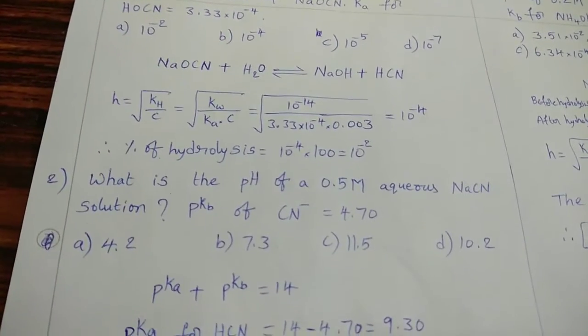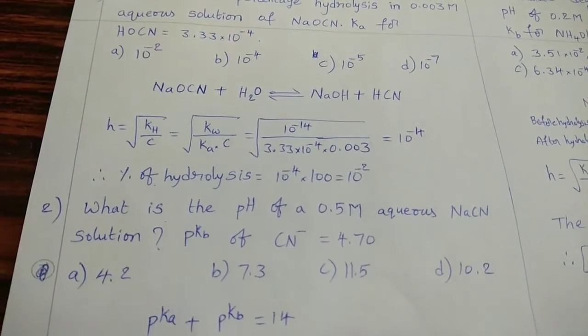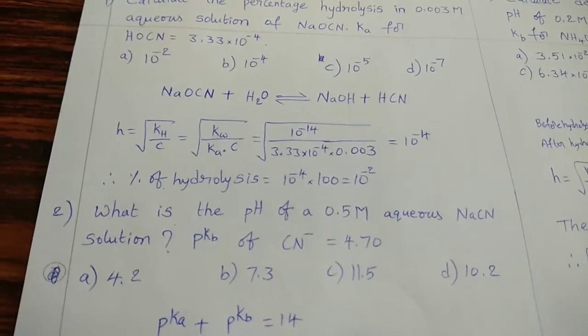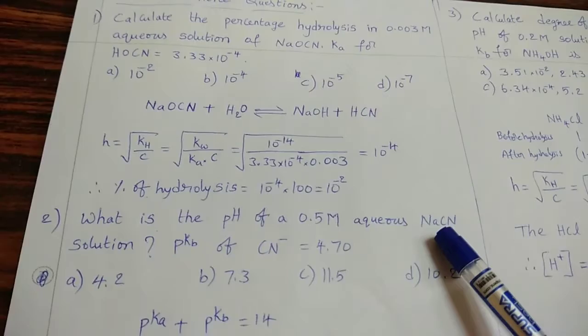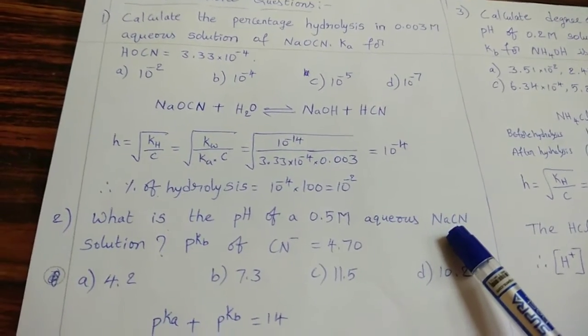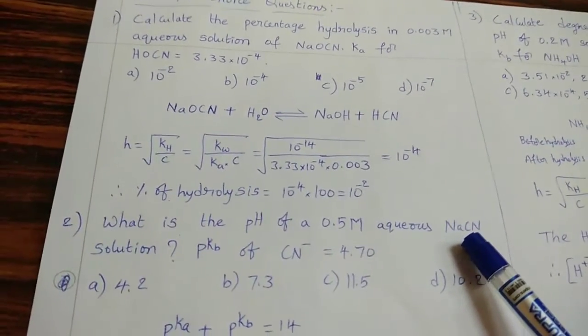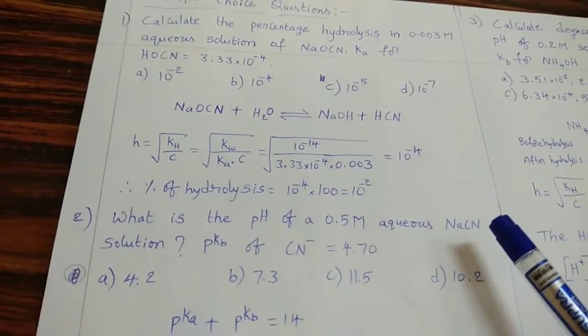What is the pH of 0.5 molar aqueous NaCN solution? pKb of CN minus equal to 4.70. NaCN, this salt is obtained by the combination of strong base NaOH and weak acid HCN.